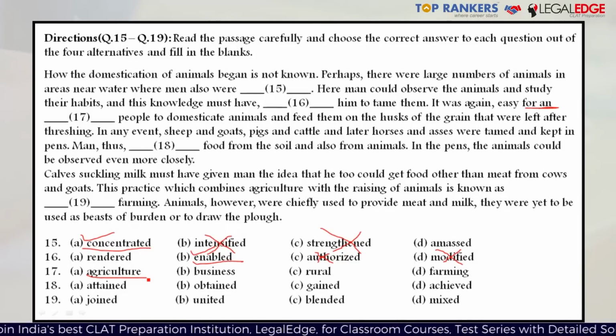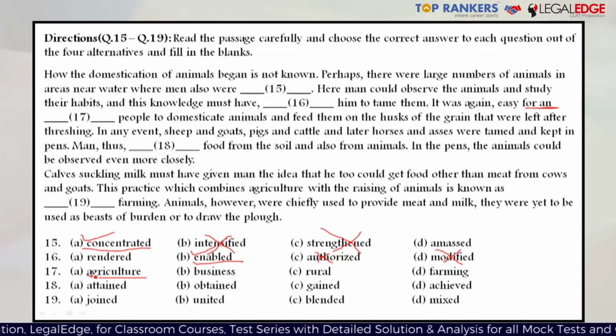In this particular case, there might be a doubt about how "an agriculture people" could make sense, because people is plural, but it is preceded by an article which denotes a singular, which is "an." So you have to keep in mind that in this case they are comparing different sets of people, different groups of people, and not talking about people in general.